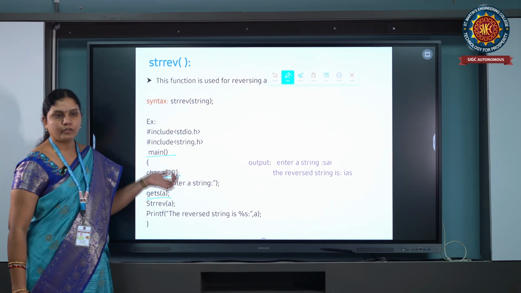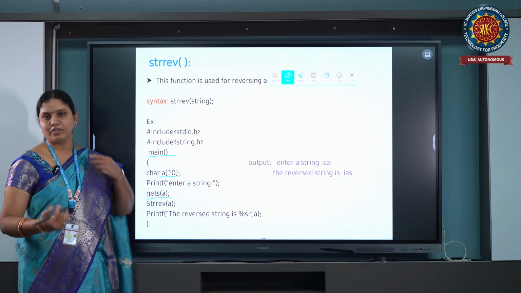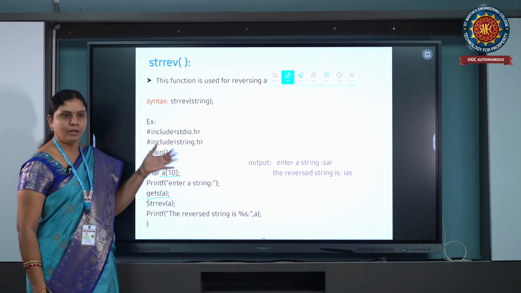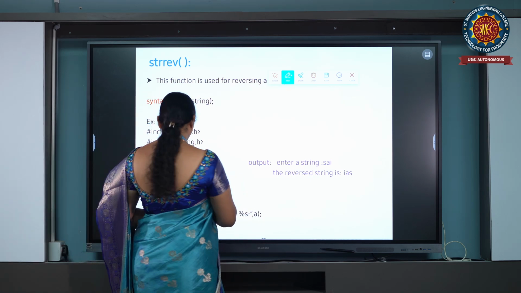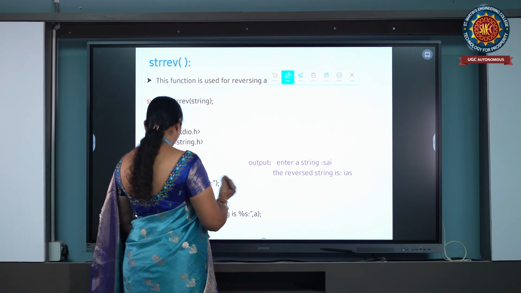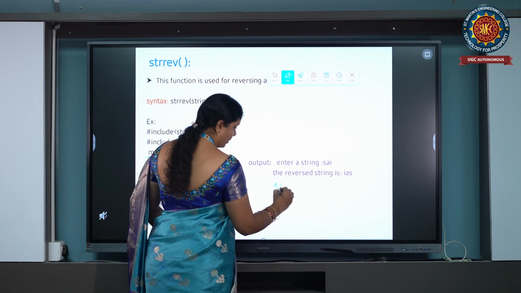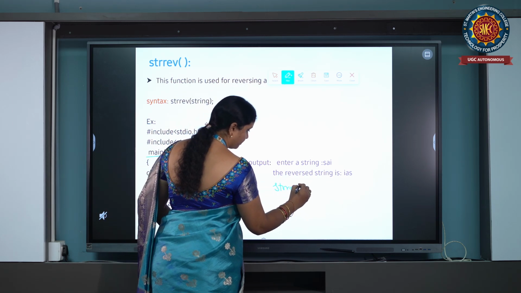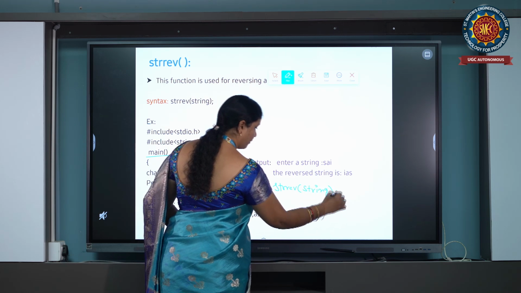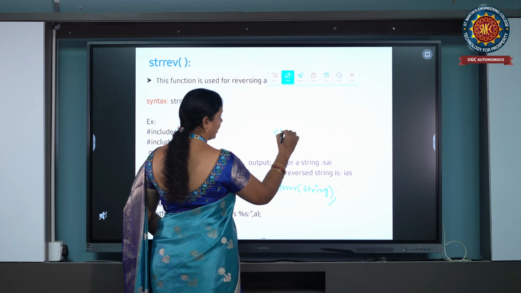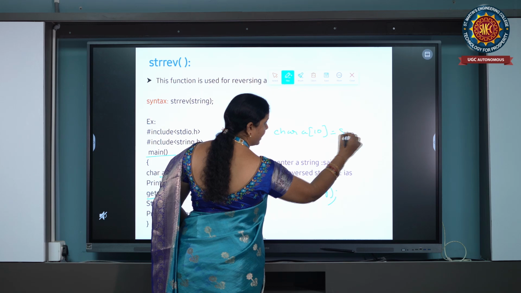The gets function takes multiple characters. So for example, for this strrev function, see for example I have given char A of 10 equal to Sai.